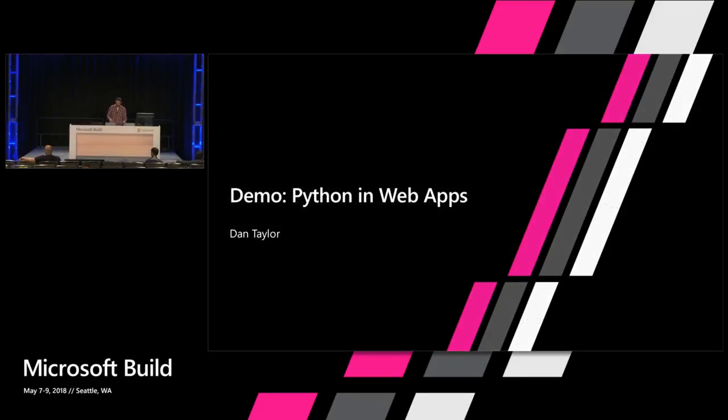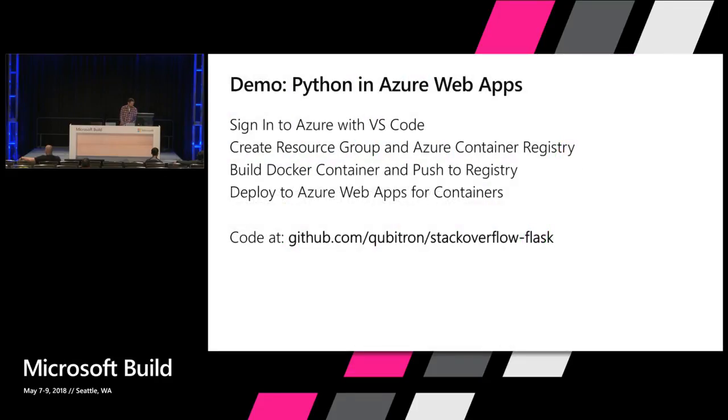So I'm going to take a demo of taking this app that we've just created and turning it into a web app that's now running in Azure App Service so that everyone can see the survey results that I've just created here. And just so that everyone's following along with the demo, we're going to sign into Azure with VS Code. We're going to create an Azure Container Registry. Then we're going to build a Docker container containing my app, push it to that registry, and then finally deploy that container to Azure Web Apps for containers.